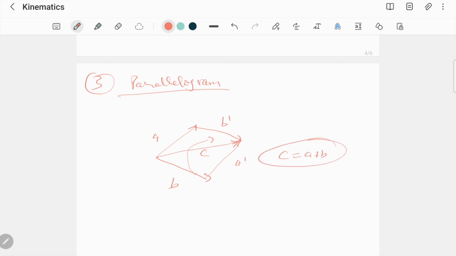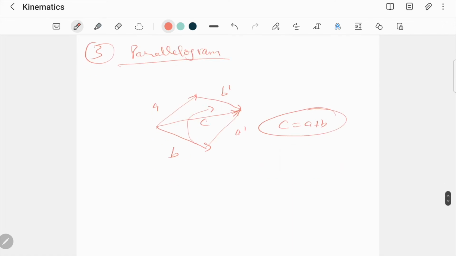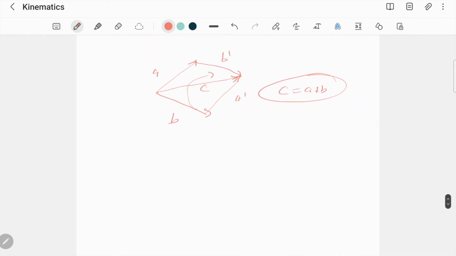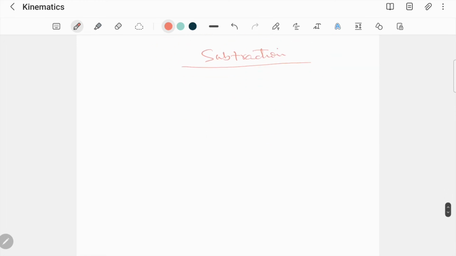So this is how you join vectors, and in this way the parallelogram and head to tail methods can be used. Now, subtraction of vectors. Let's suppose this is vector A and this is vector B.